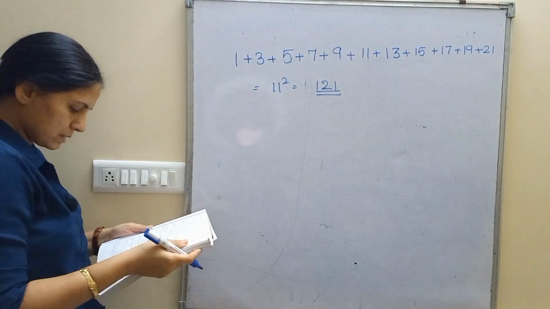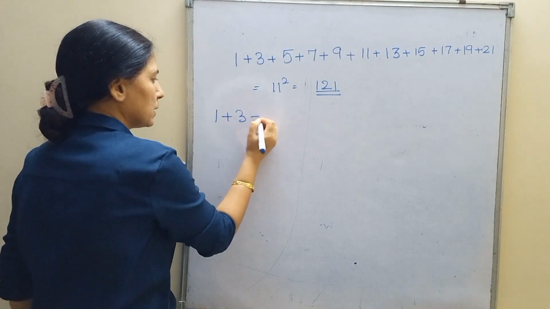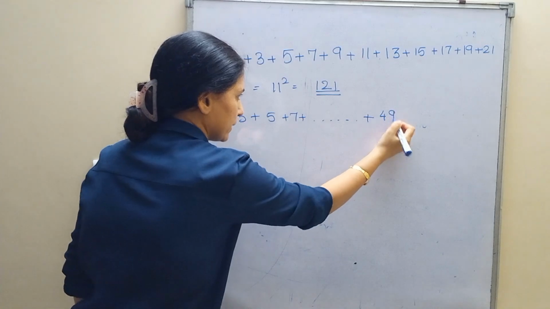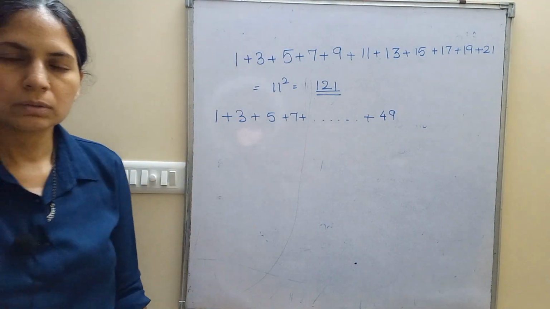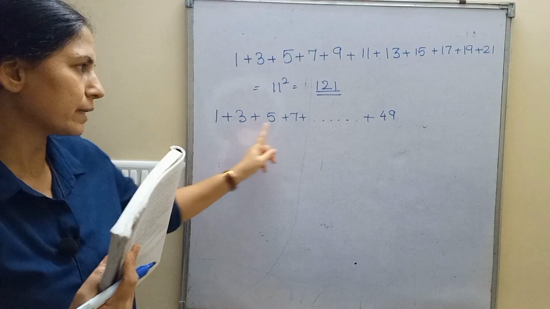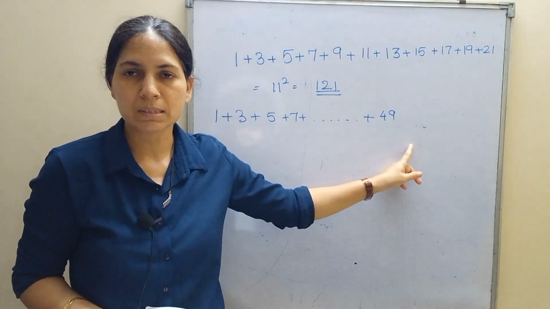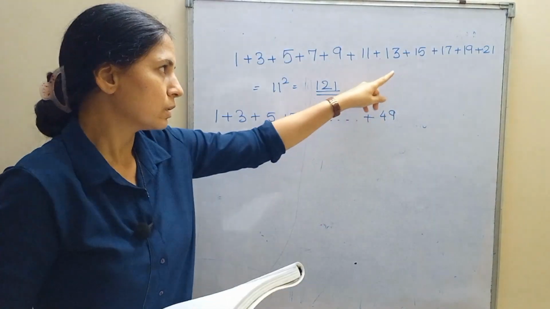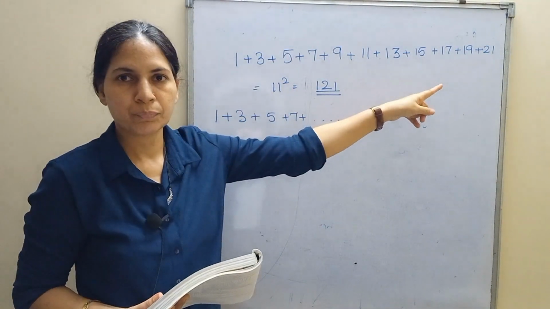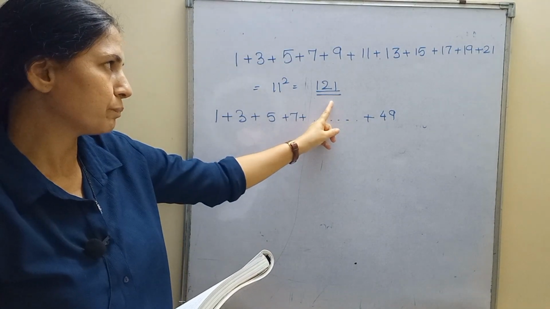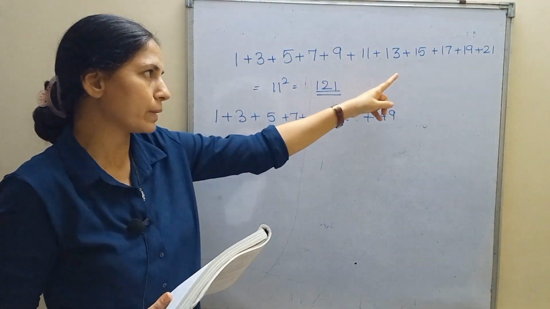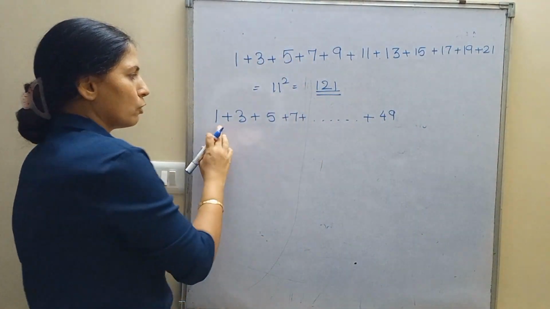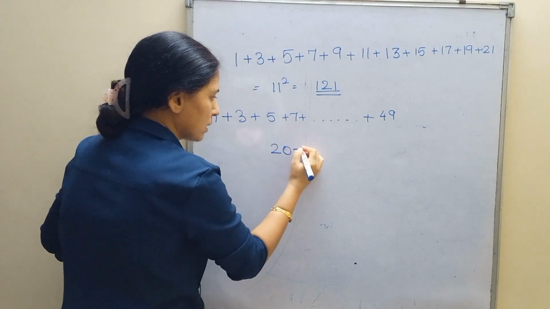Next, similarly, 1 plus 3 plus 5 plus 7 and so on, with the last number 49. Students, from 1 to 49, how many odd numbers are there? See, here from 1 to 21 there were 11 odd numbers, right? From 1 to 20 there must be 10 odd numbers, and here this is the 11th number. Similarly, from 1 to 40 there are 20 odd numbers plus